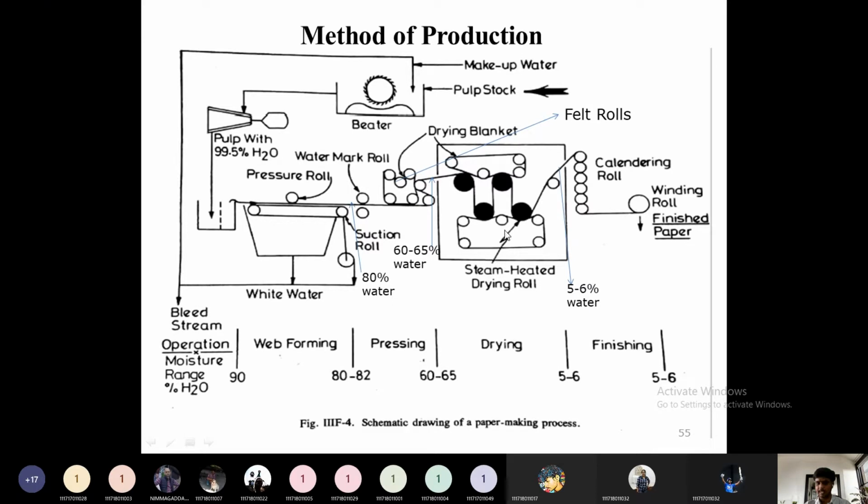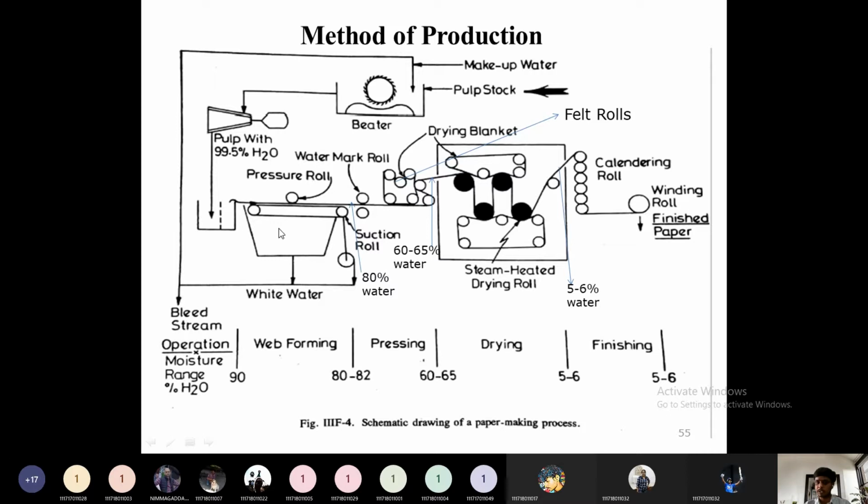So this was the entire process. Once again I'm just revising. In the manufacture of paper, there are only 2 steps. One is the preparation of a fiber suspension. Then the second is the formation of the paper.